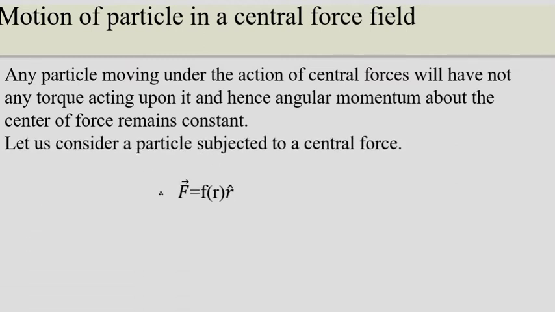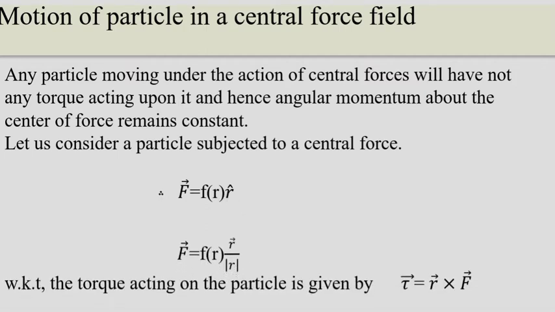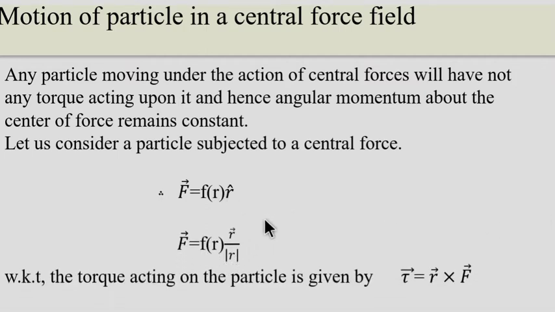We already know that. Now let us consider a particle which is subjected to a central force. This central force is a function of the position vector and r cap. Mathematically, from vector calculus, r cap can be defined as vector r divided by mod of r.